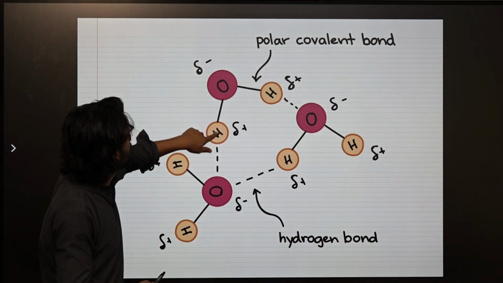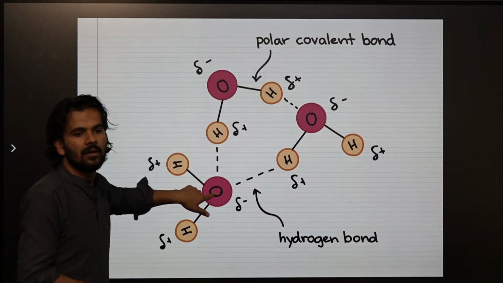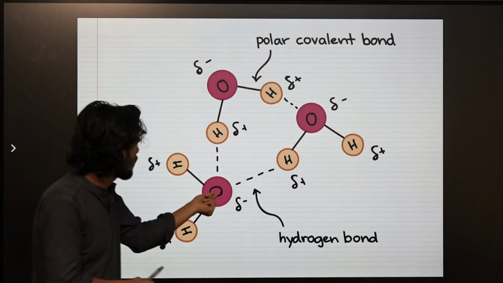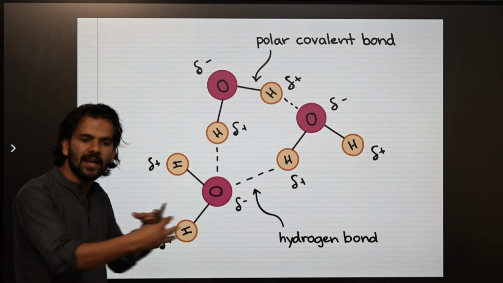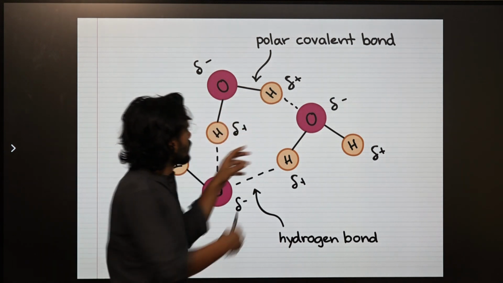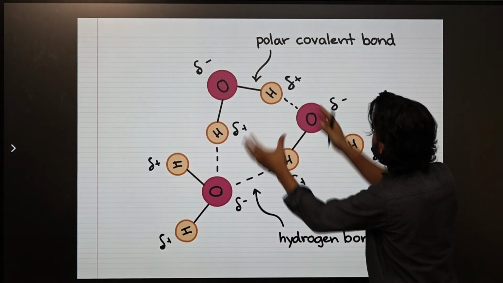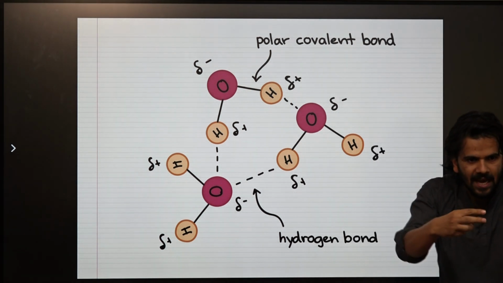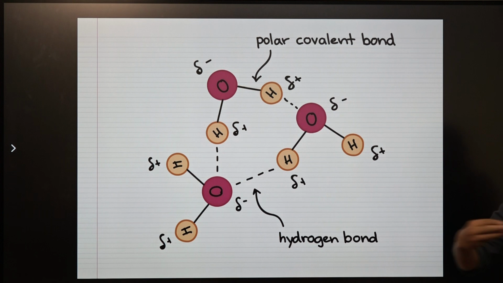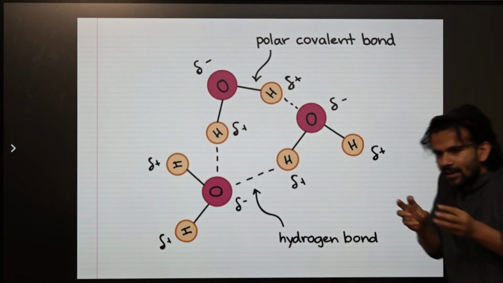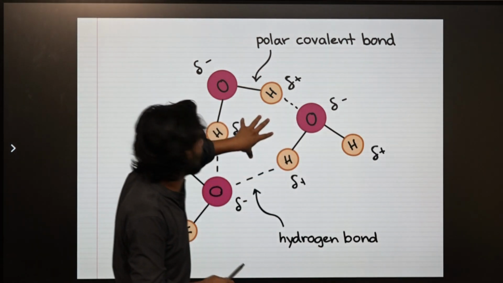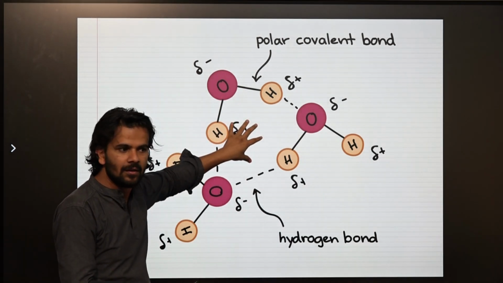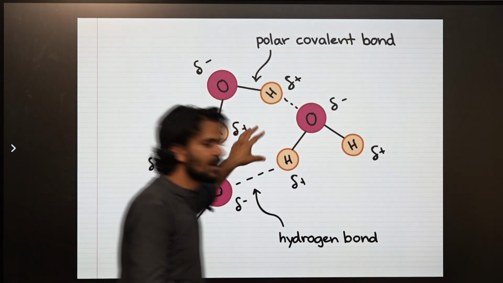Similarly, this hydrogen will try to be near this oxygen, so it's going to organize itself in that way. Similarly, this hydrogen. So you see what has happened here. When they organize themselves, the hydrogen tries to be closer and closer to the oxygen of the other molecule. As a result, they will create some kind of room here. There is a small room, a little bit of space.